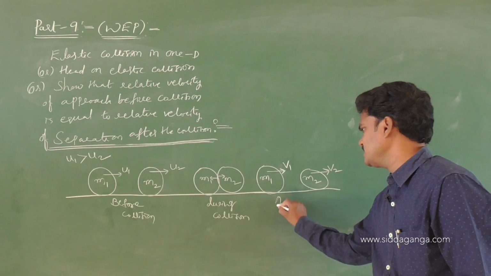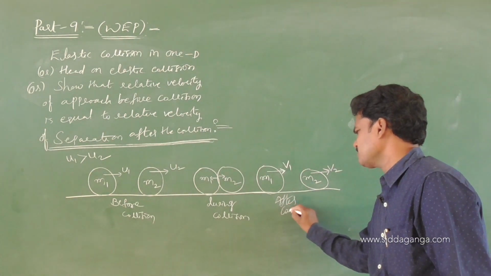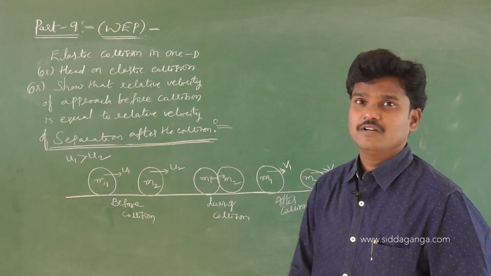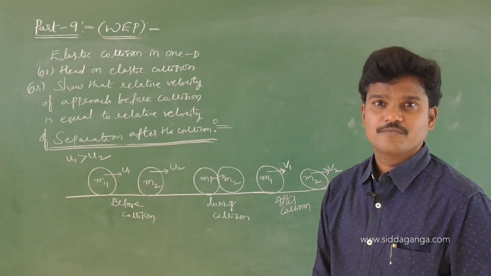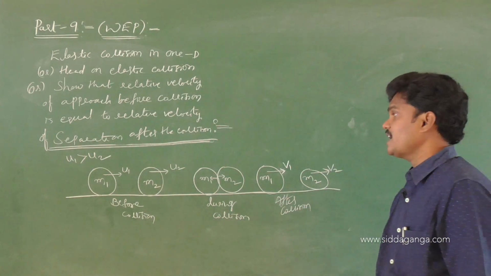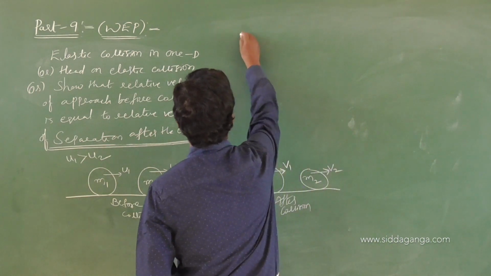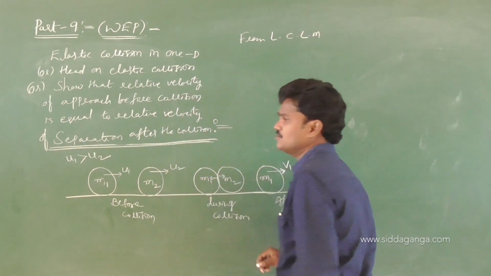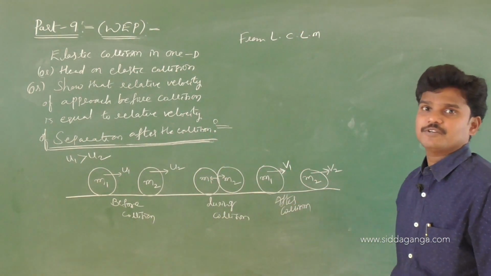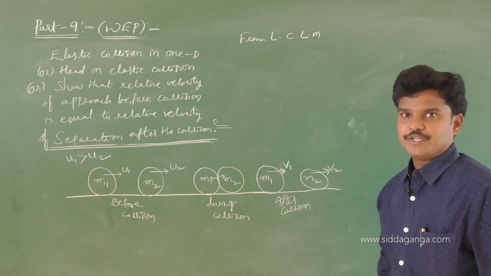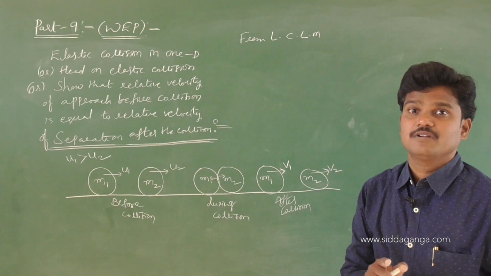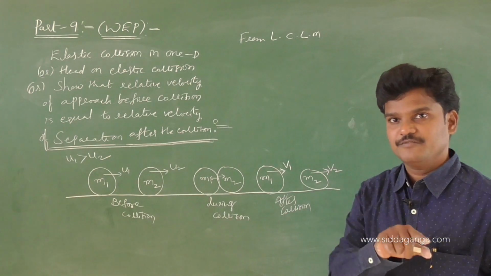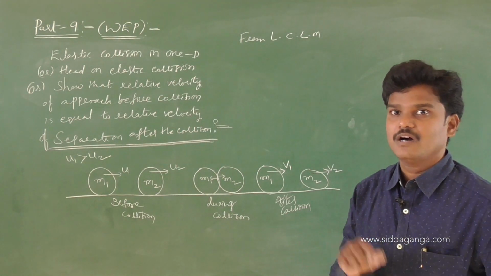Okay, so what is this? This is after the collision. Anyhow, this is the elastic collision. So how many principles have to be valid here? Two principles. One is conservation of linear momentum, the other one is conservation of kinetic energy. So from the law of conservation of linear momentum, I think you remember it from the previous chapters, total momentum before collision is equal to total momentum after the collision.